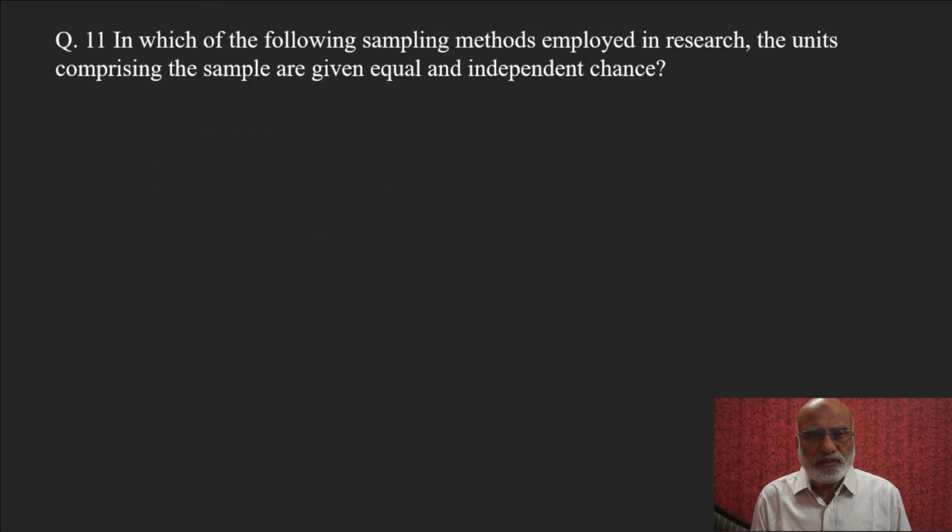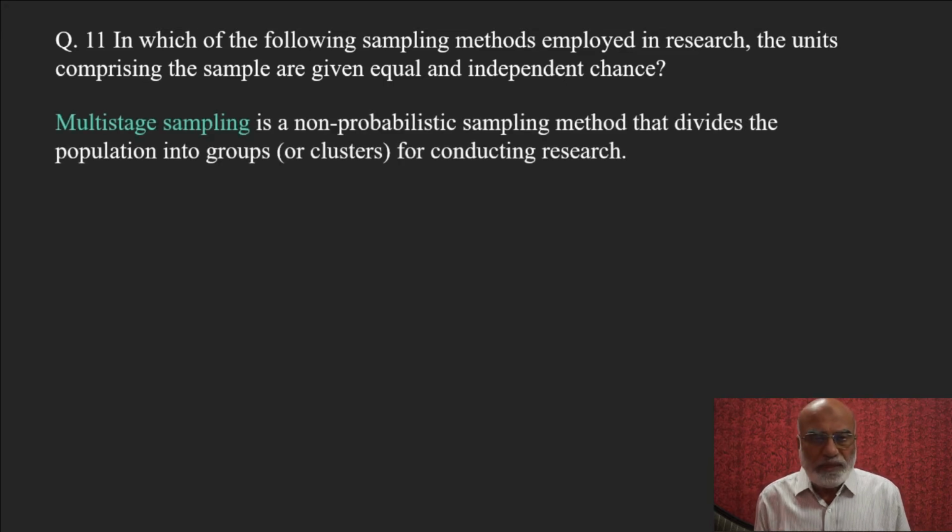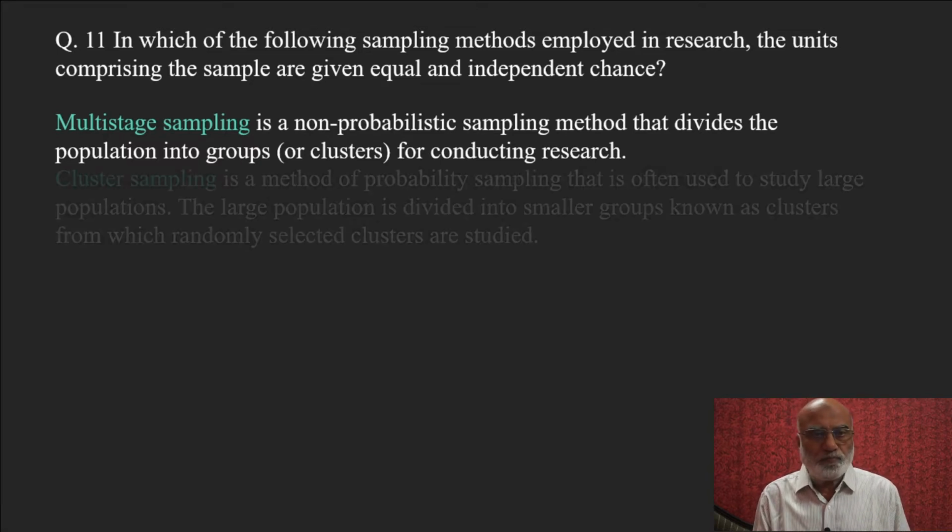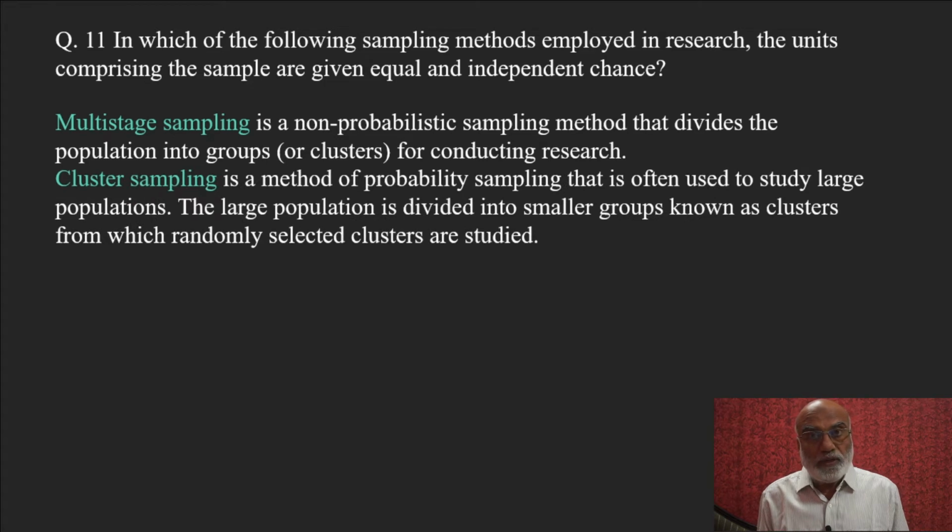The justification for this comes from the meaning of the various samplings which are asked here. Multi-stage sampling is a non-probabilistic sampling method which divides the population again into groups or clusters for conducting research, but it is non-probabilistic. Cluster sampling is a method of probability sampling that is often used to study large populations. The large population is divided into small groups known as clusters, but these clusters are selected based on probability randomly.